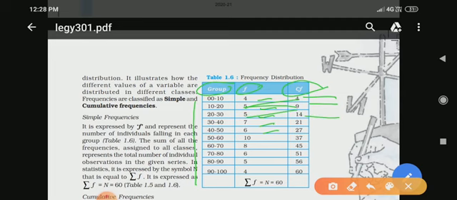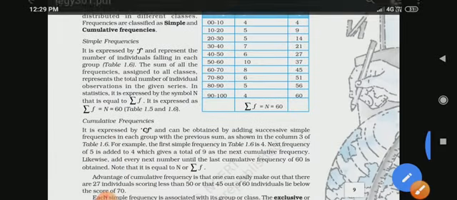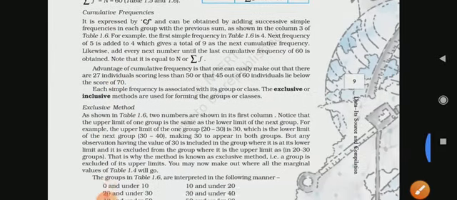Then 30 to 40 is 7, so 14 plus 7 is equal to 21. So you have to calculate this, okay, add this number with it, and the total number, this sigma f, n is equal to 60, right? As we already added in the previous page.